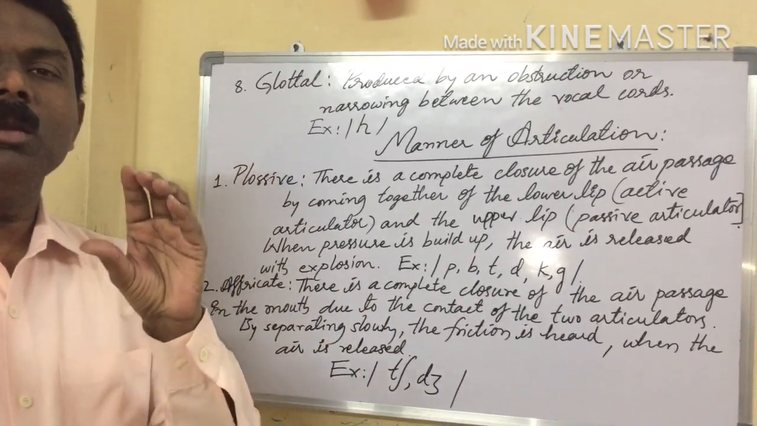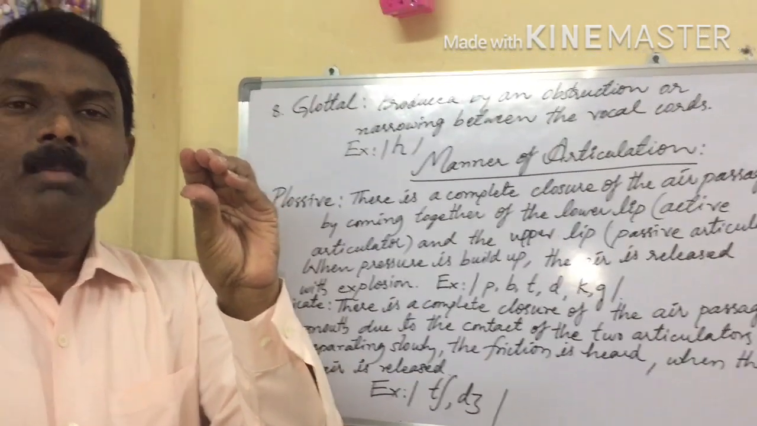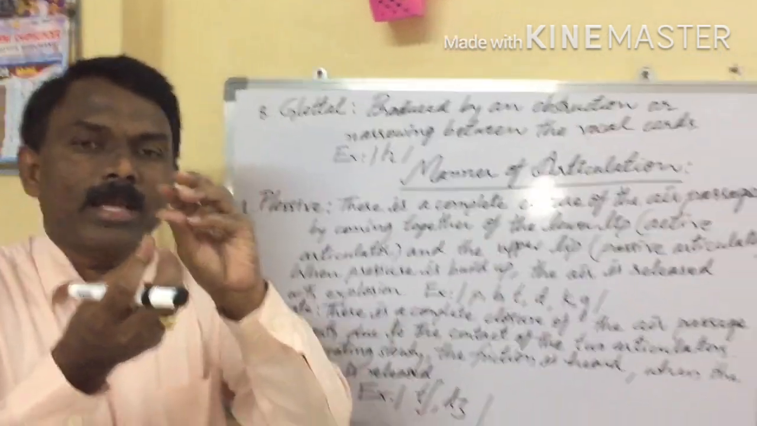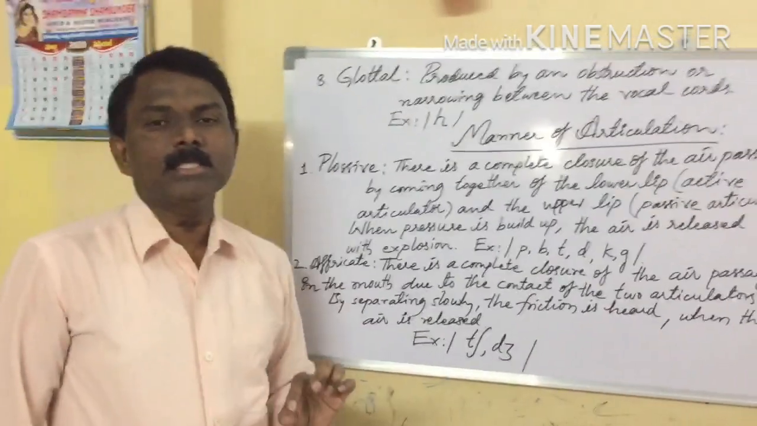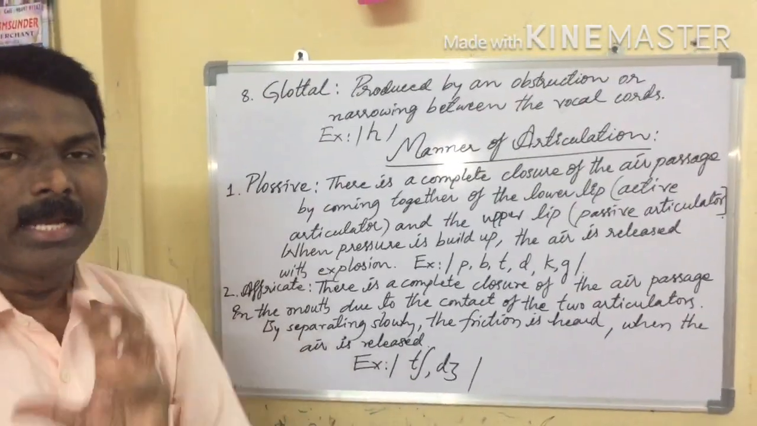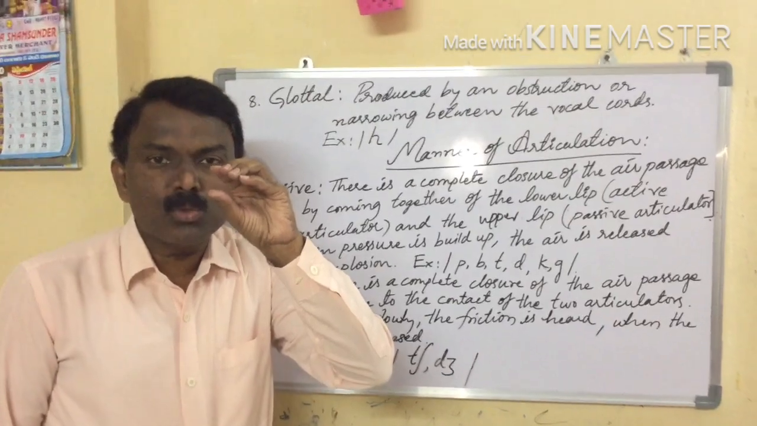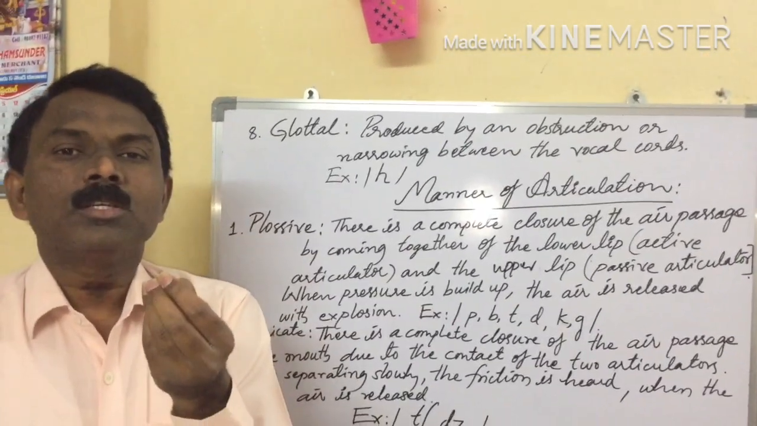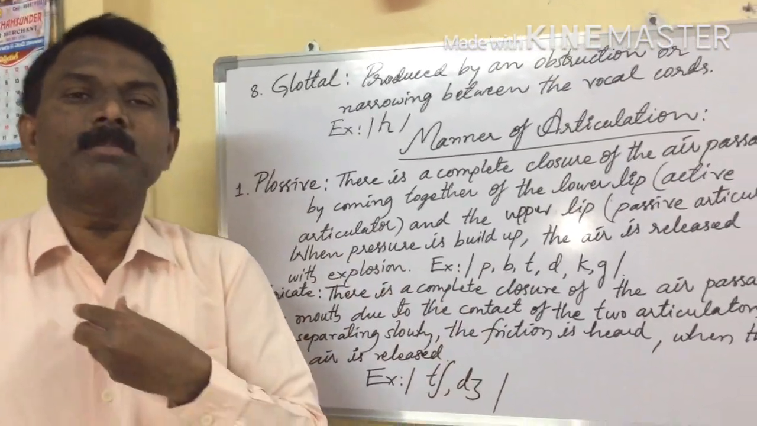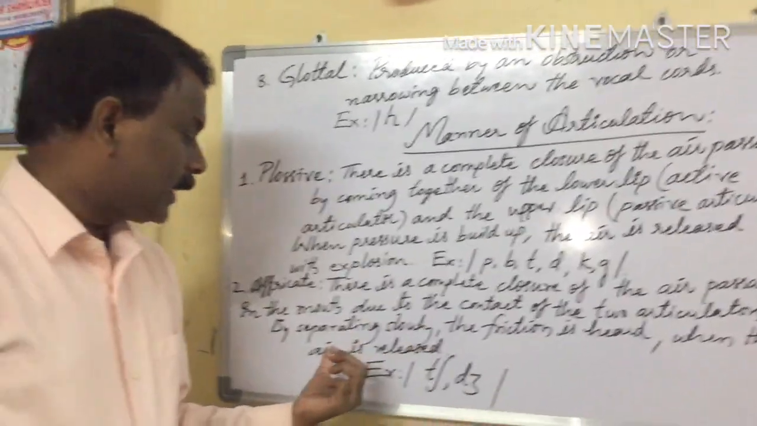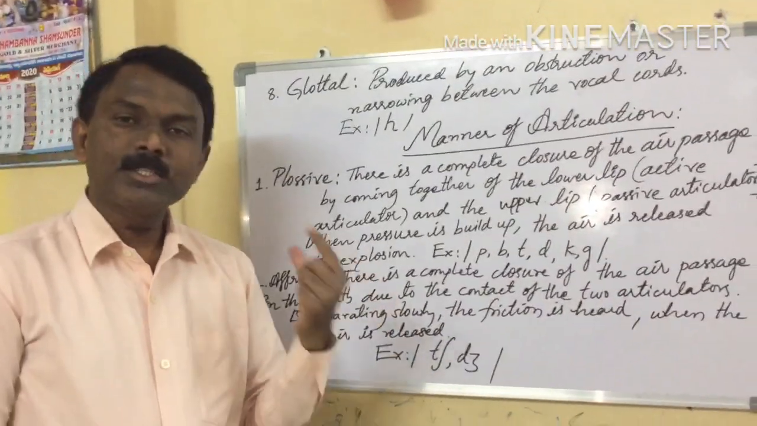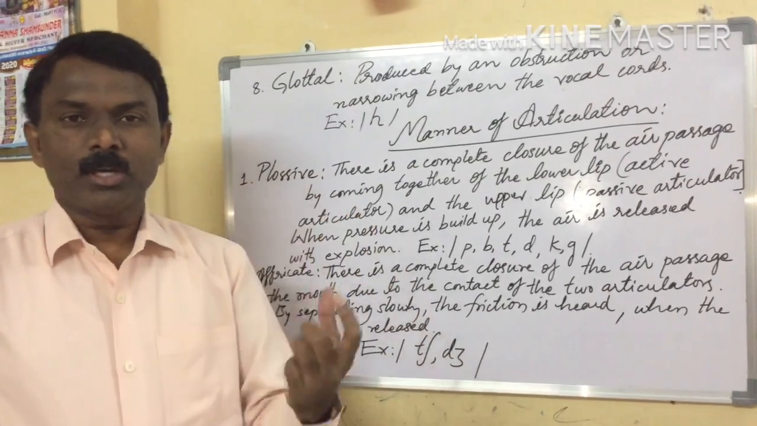In this way, it is almost closed, but later air comes through with force, separating these two articulators. While separating them, some sound is heard. Friction is heard. Friction means sound. When the air is released, that sound is nothing but cha and ja.